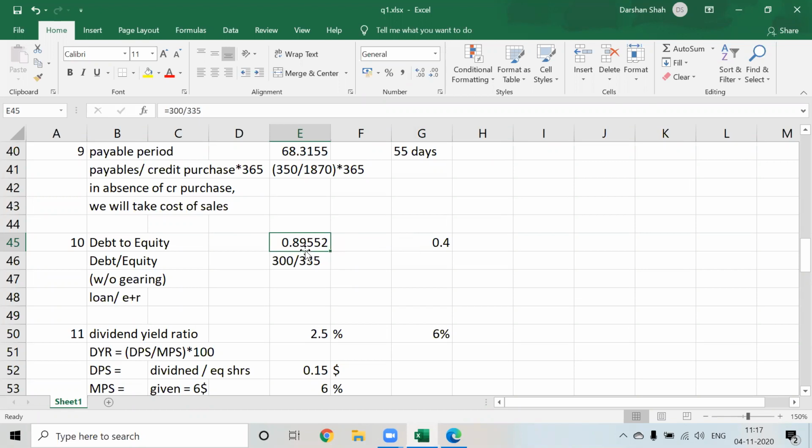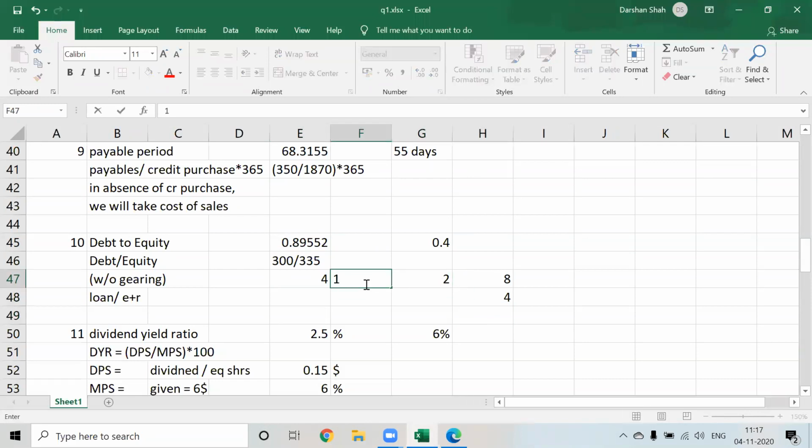When will the ratio increase? If the numerator increases, correct? Debt upon equity, let us just say this is 2 and this is 4, instead of 0.4, 0.8. Here, if debt was, let us say, 8, and equity was 4, this would come out to be 2. And if here debt was 16 and equity was 4, this would come out to be 4.